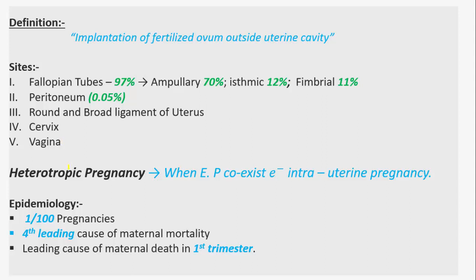We see what is heterotopic pregnancy. In heterotopic pregnancy, ectopic pregnancy coexists with intrauterine pregnancy. It means if there is a normal pregnancy and also an ectopic one, this type of pregnancy is heterotopic. What is the epidemiology of ectopic? It occurs in 1 in 100 pregnancies. It is the leading cause of maternal death in the first trimester.